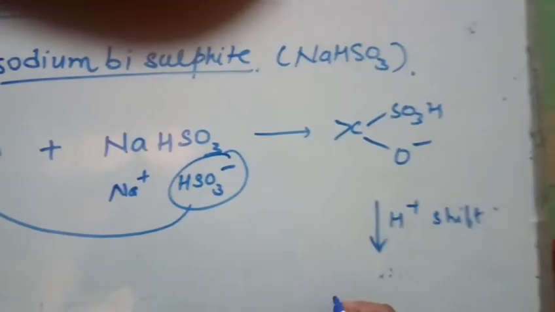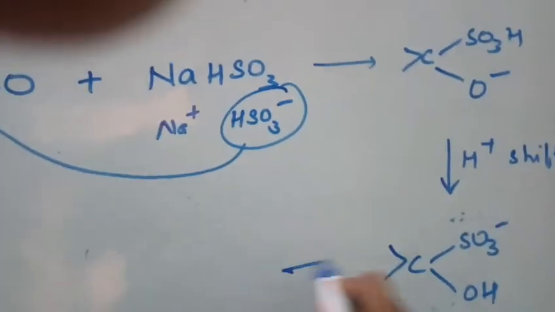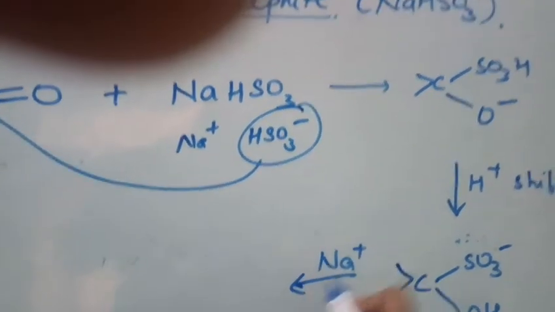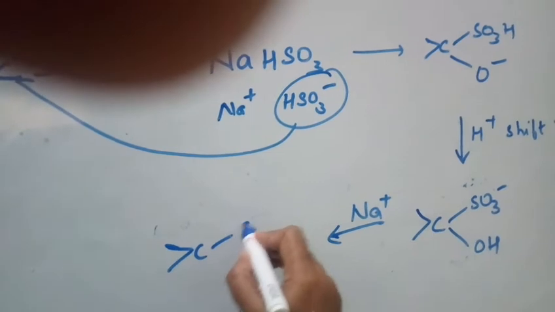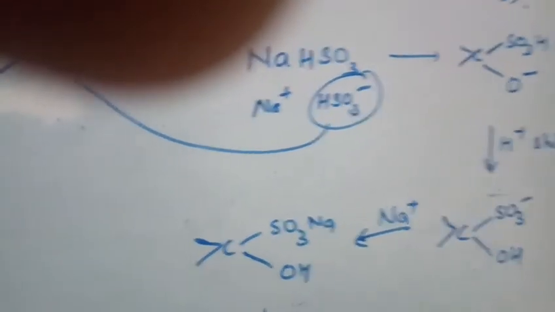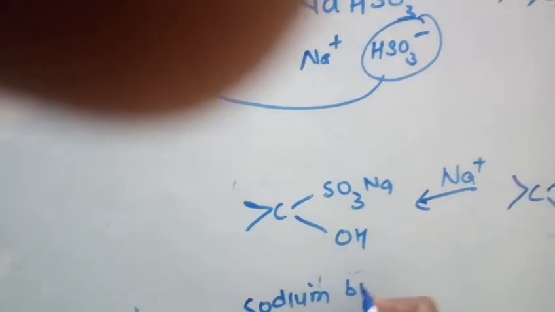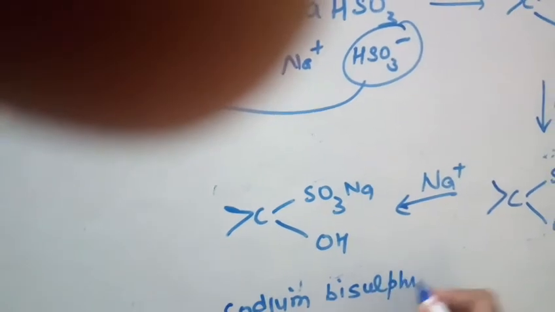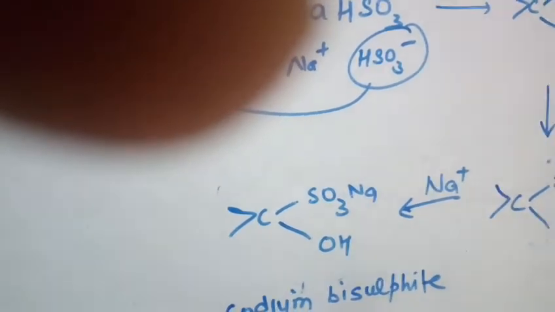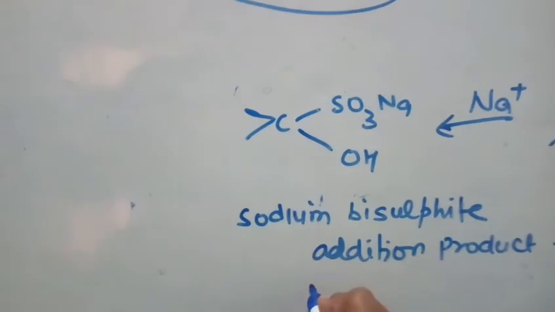Therefore the proton shift will take place and we will have SO3 minus and OH. Right, and then sodium will add and we will get the sodium bisulfite addition product, which is a white crystalline precipitate.